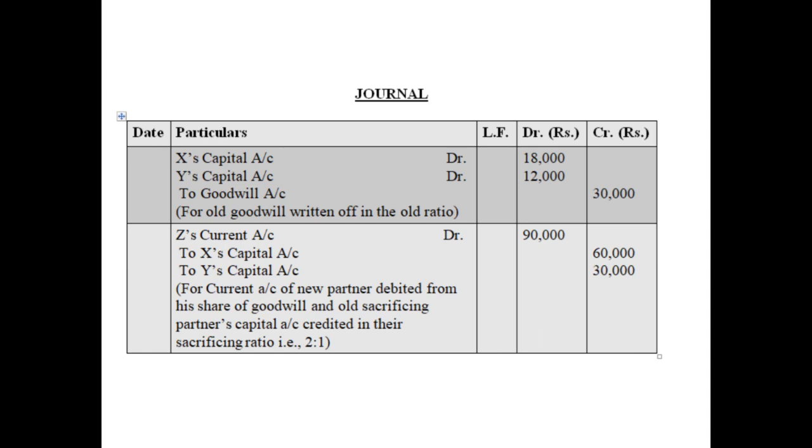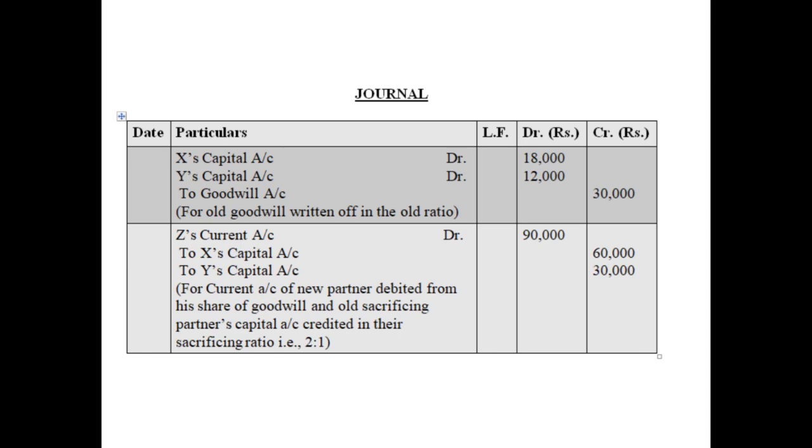And as we have calculated, the share of goodwill of Z will be 90,000, which he is unable to bring since no information is given. So we need to pass a capital transfer entry. The entry will be new partner's current account, that is Z's current account, debited 90,000, to sacrificing partners, and here we are calculating the sacrificing ratio. So to X's capital account and to Y's capital account.